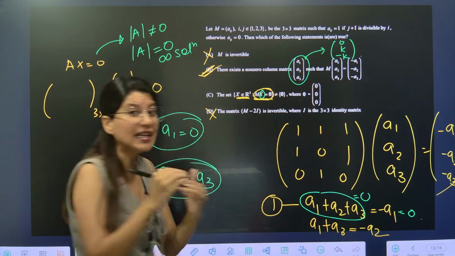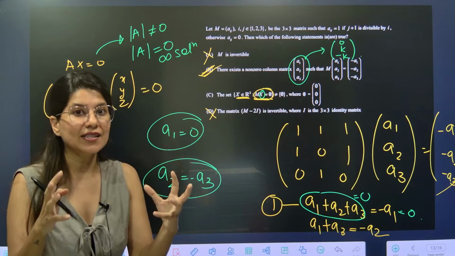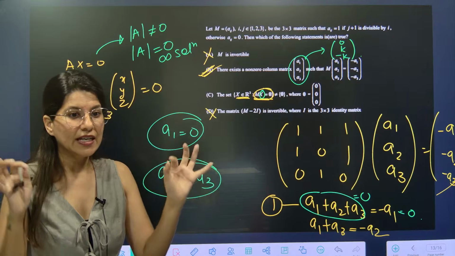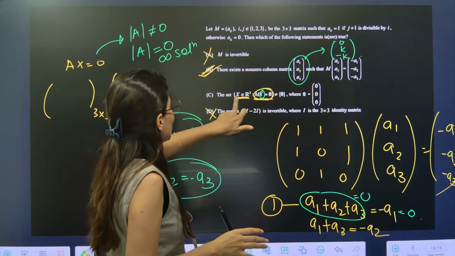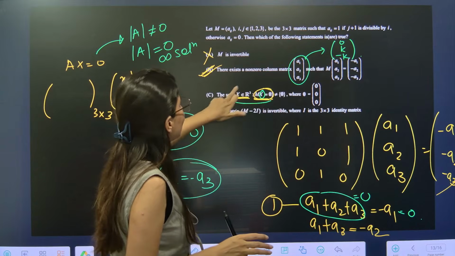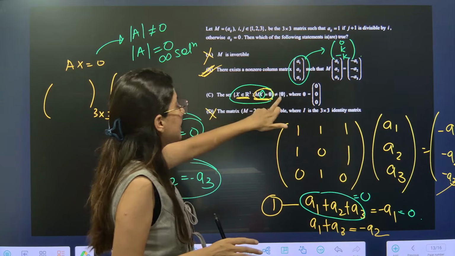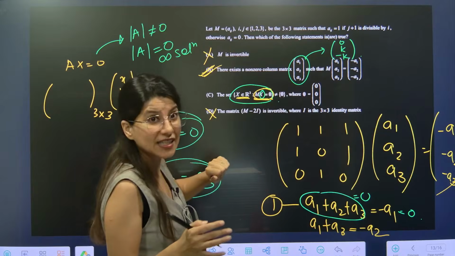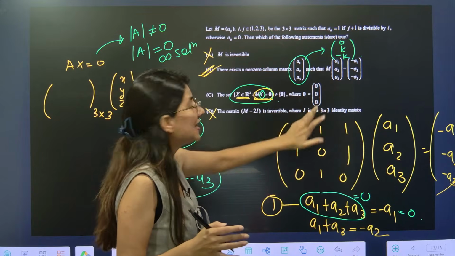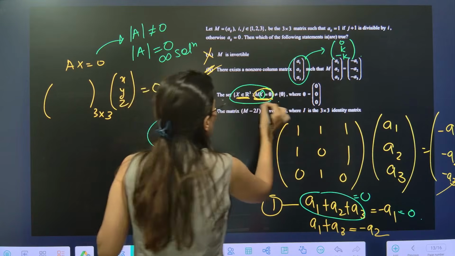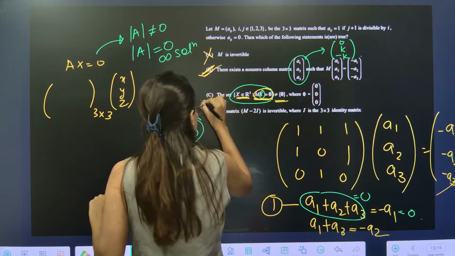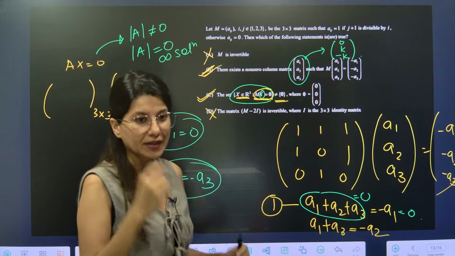So infinitely many x will exist. So this set will have infinitely many things, and this set cannot be equal to the null set. No. There will be infinitely many solutions. So this is not equal to the null set. This is true actually. So option C is also correct.